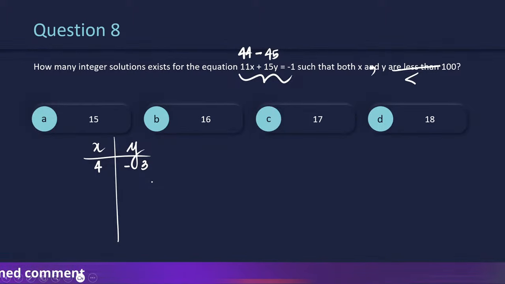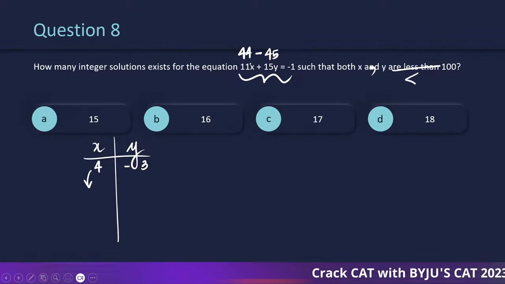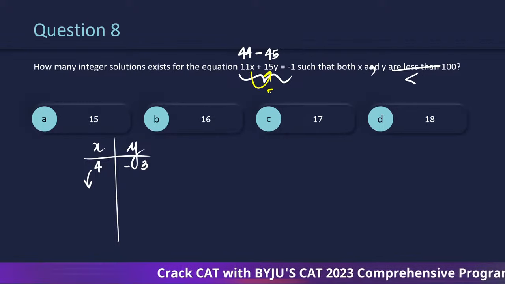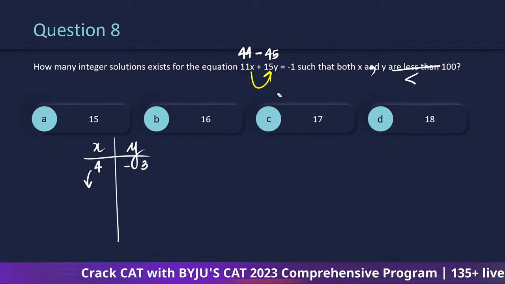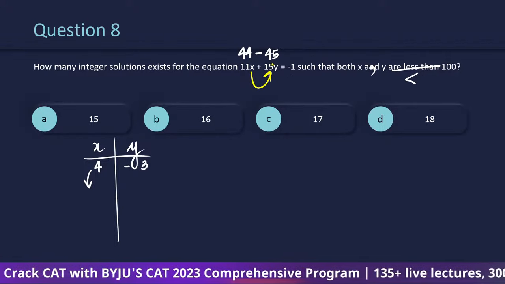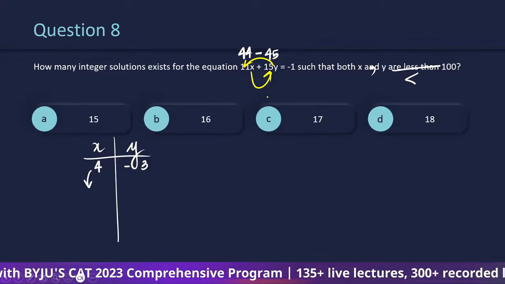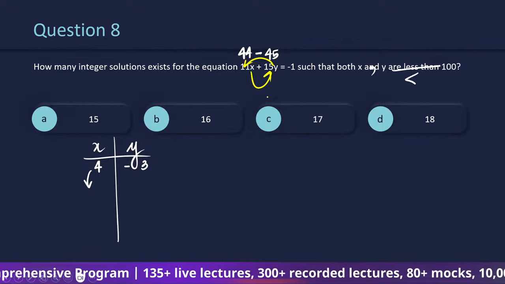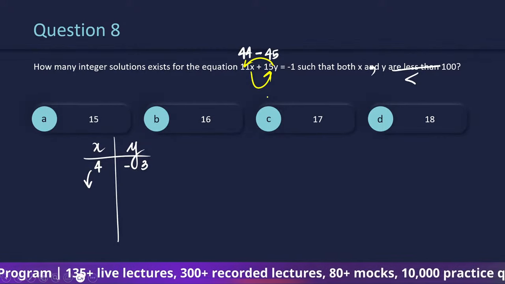Perfectly, it makes sense. Now, if x decreases, x will now decrease by 15. There will be a change of 15 in it. And y will change by 11. That's how a linear equation in 2 variables changes its values when we are talking about integral solutions.